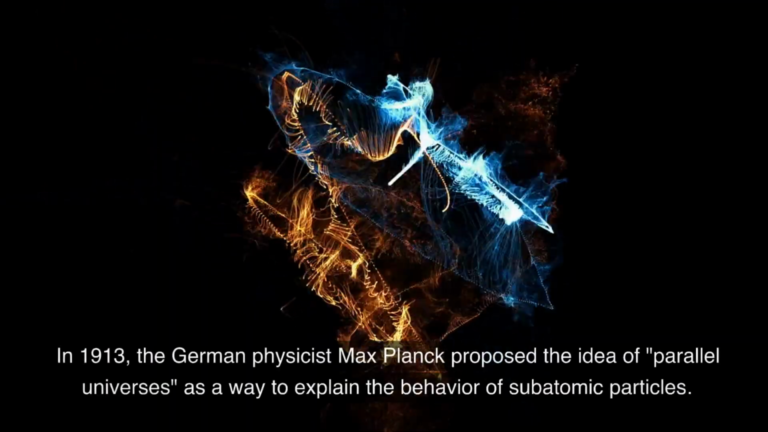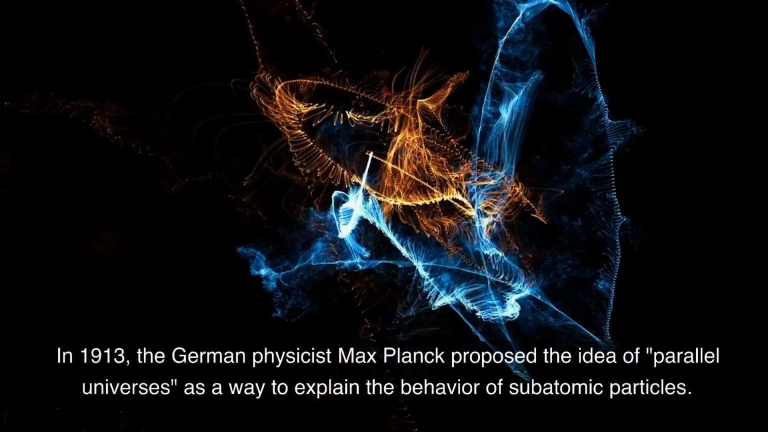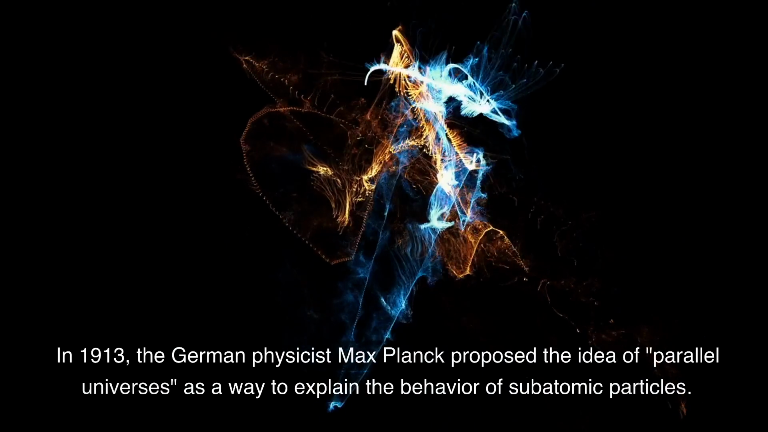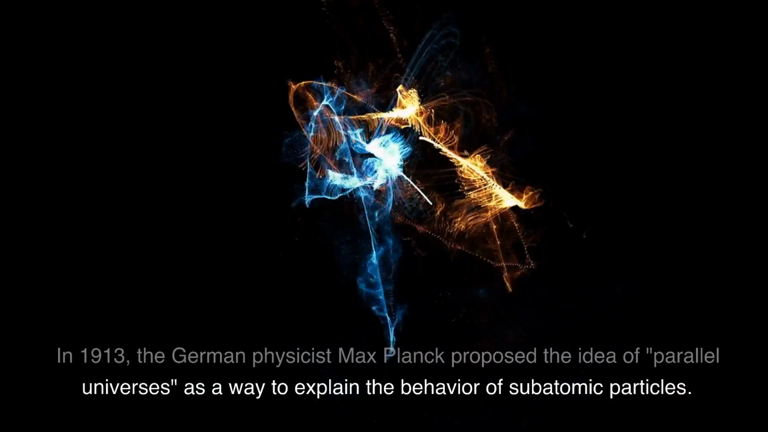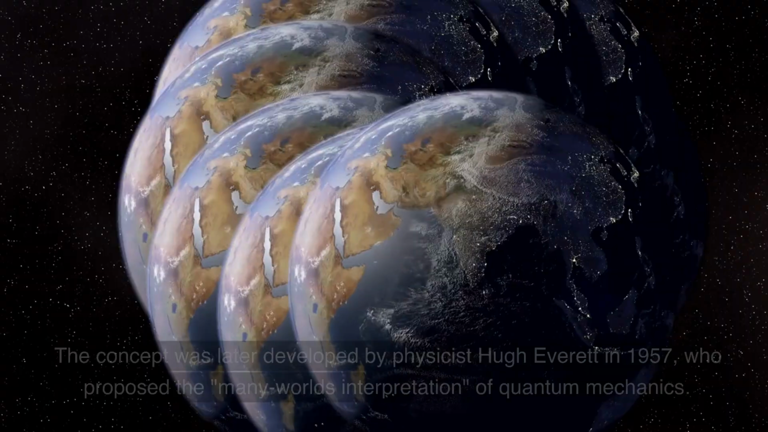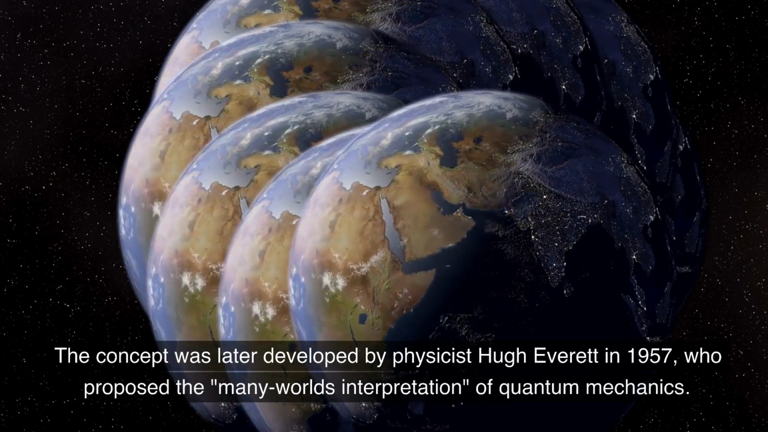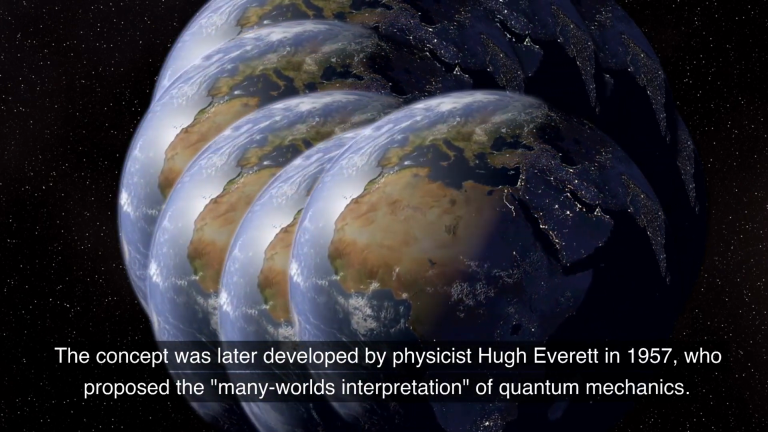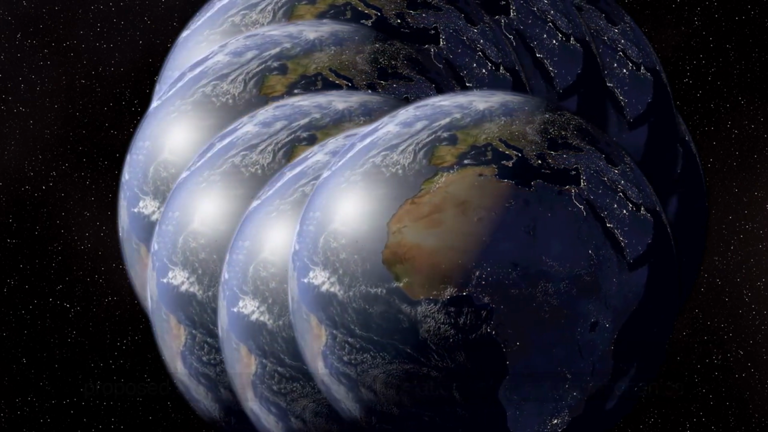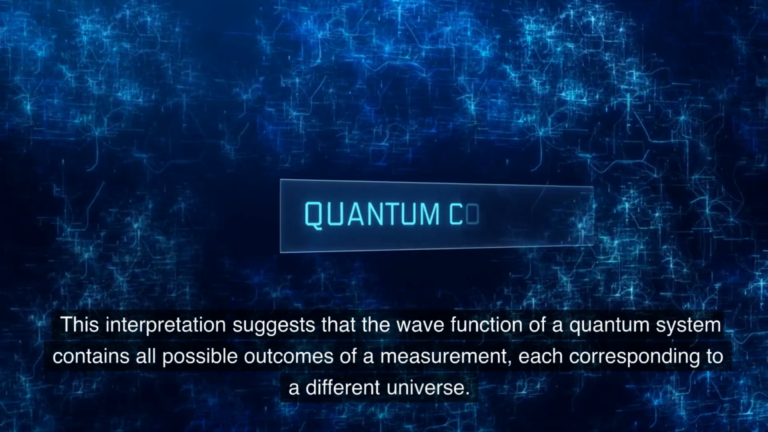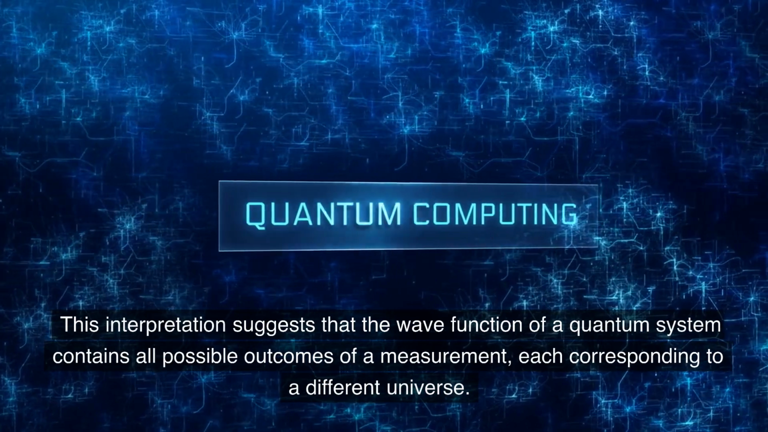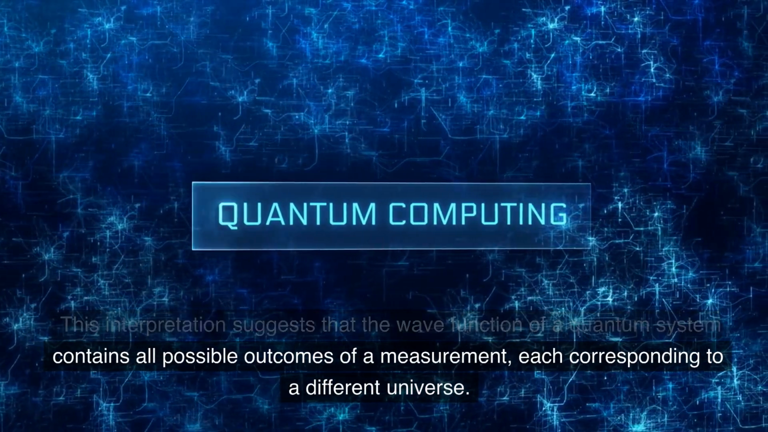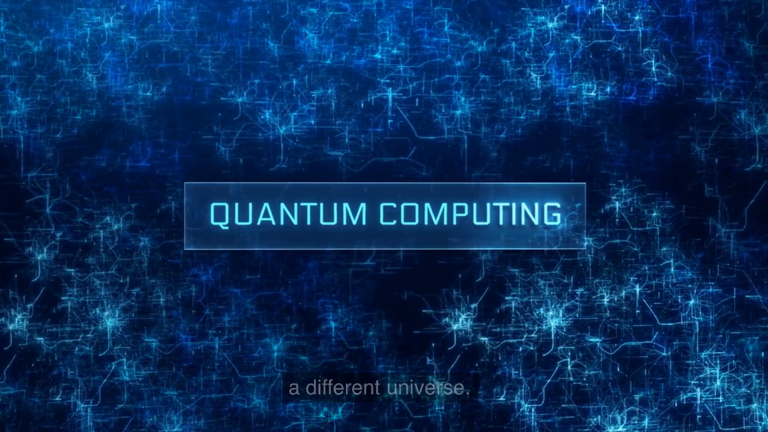In 1913, the German physicist Max Planck proposed the idea of parallel universes as a way to explain the behavior of subatomic particles. The concept was later developed by physicist Hugh Everett in 1957, who proposed the many worlds interpretation of quantum mechanics. This interpretation suggests that the wave function of a quantum system contains all possible outcomes of a measurement, each corresponding to a different universe.